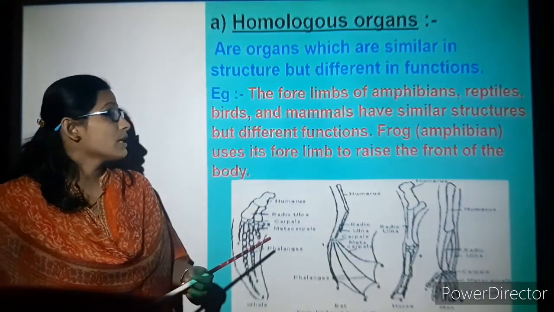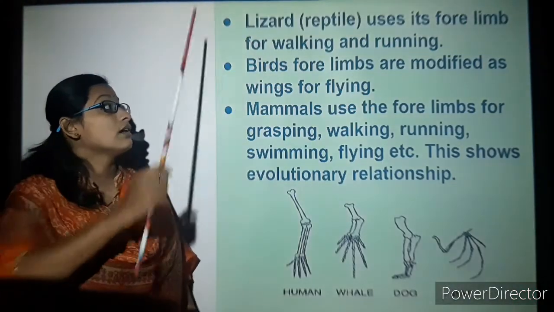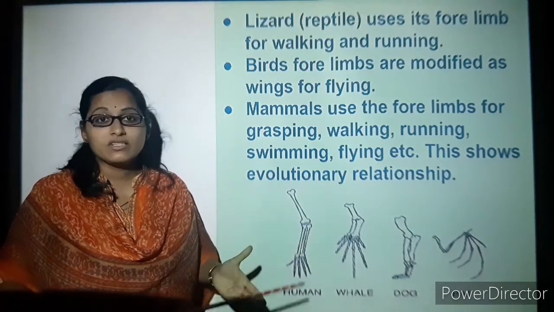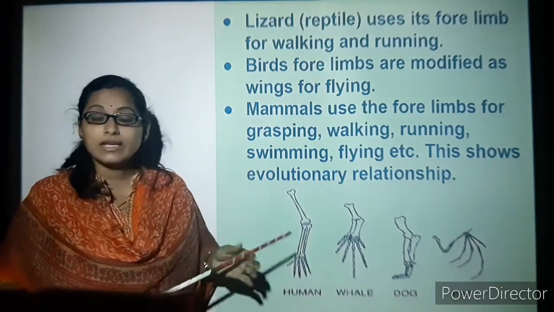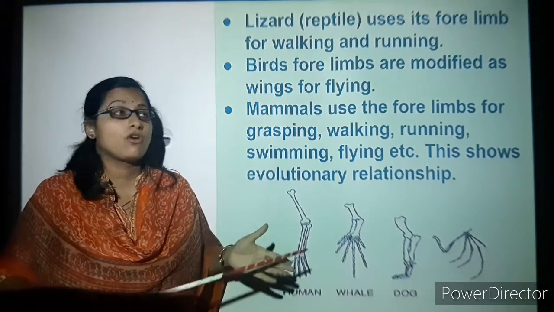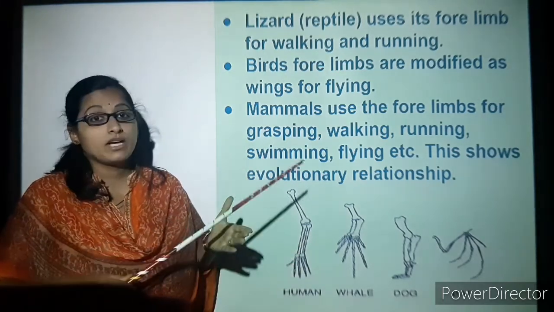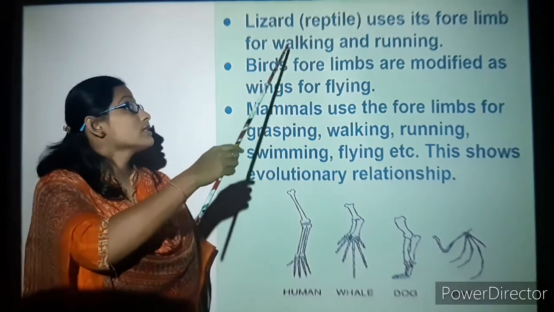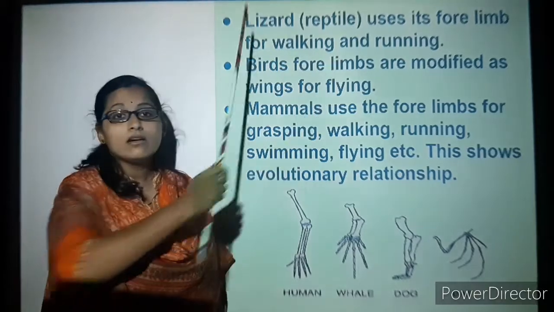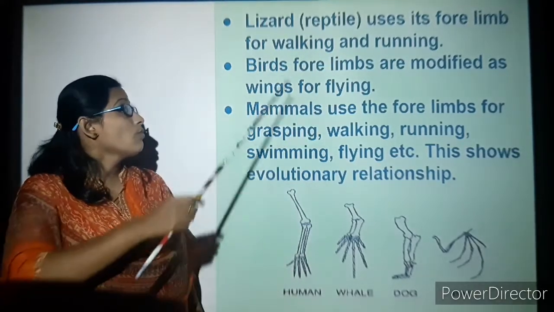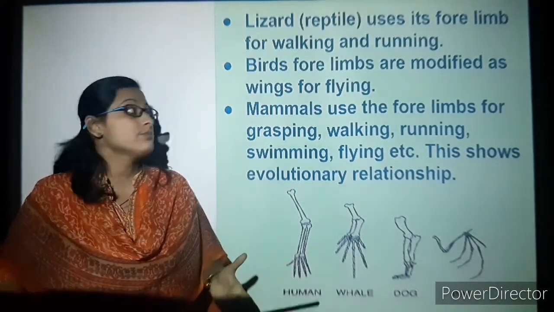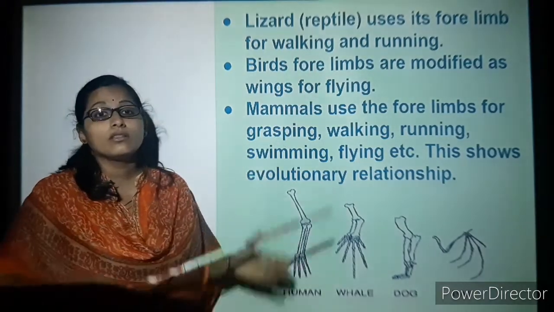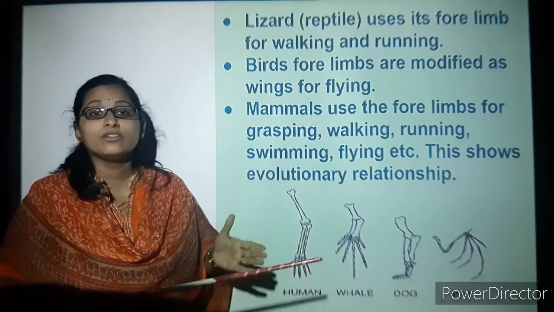Next we will see the lizard. We spoke about an amphibian, which has a similar structure. The lizard also has a similar structure to the frog, but it is a reptile. So how does it use its forelimb? It uses its forelimb for walking and running. Now birds. Birds also have forelimbs, but here they are modified into wings.